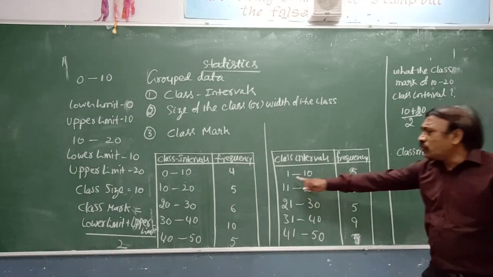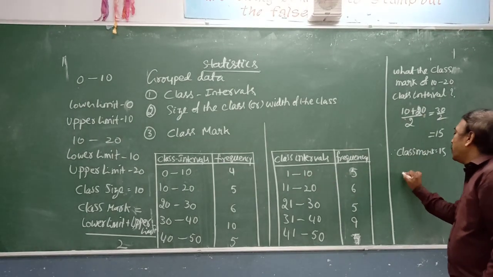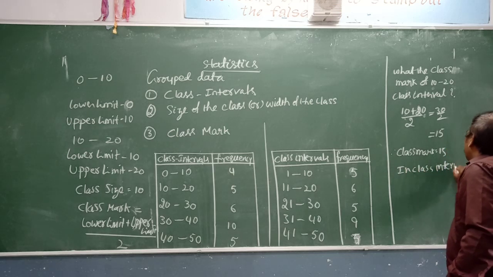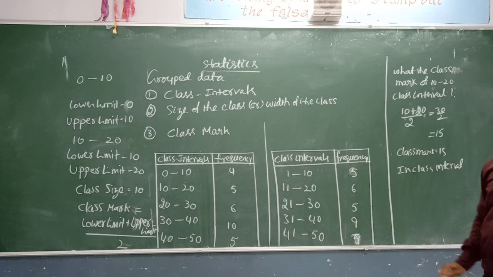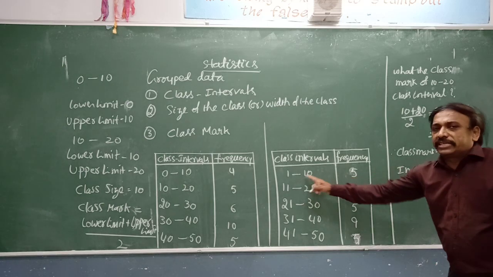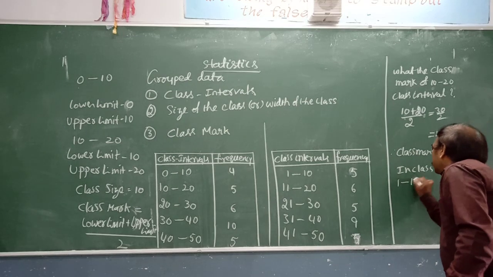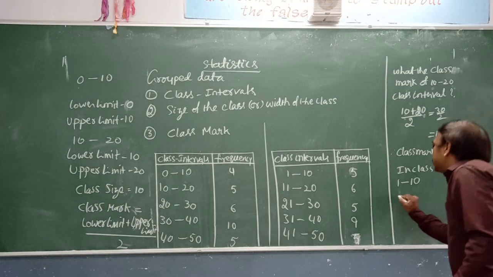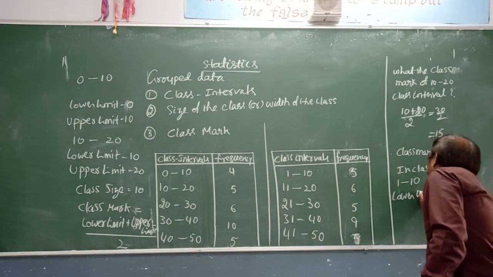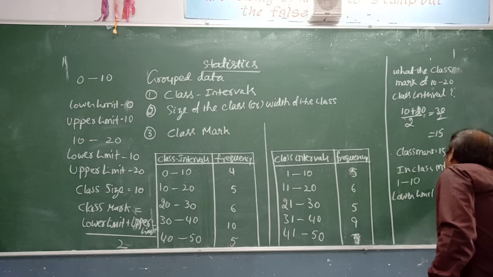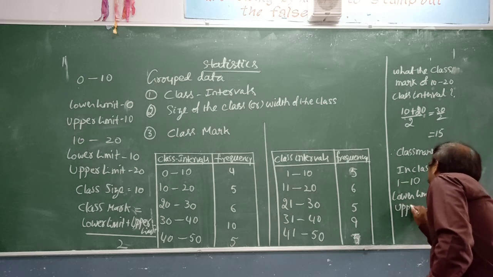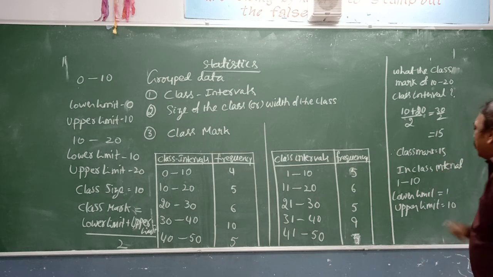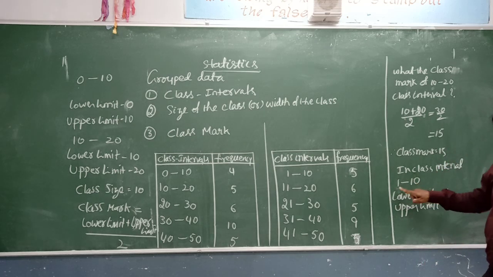Now in the class interval 1 to 10, the lower limit is 1 and the upper limit is 10. 1 and 10 both will be included in this group.